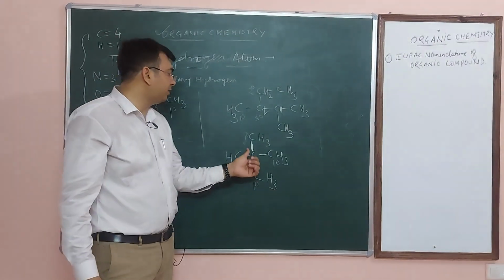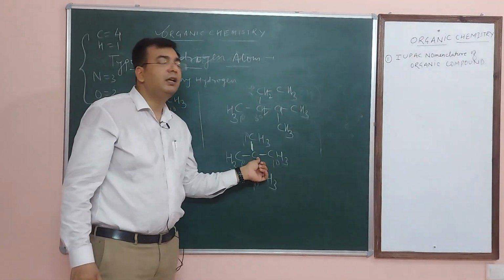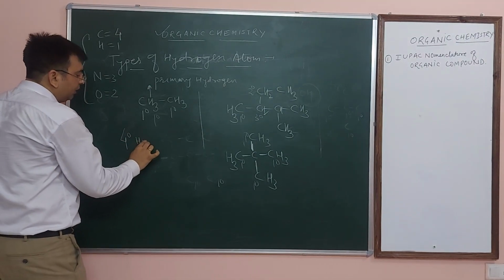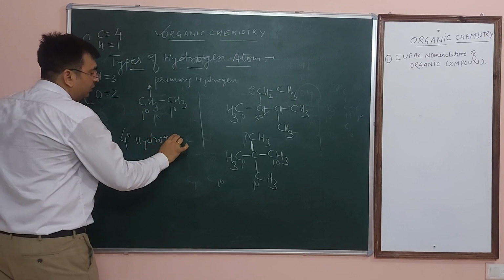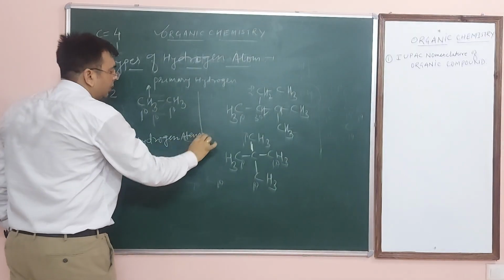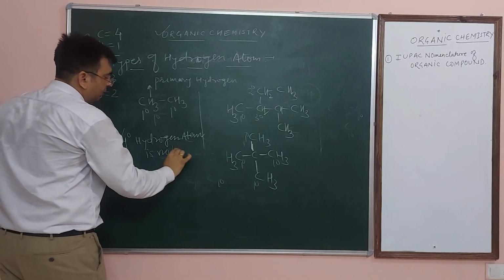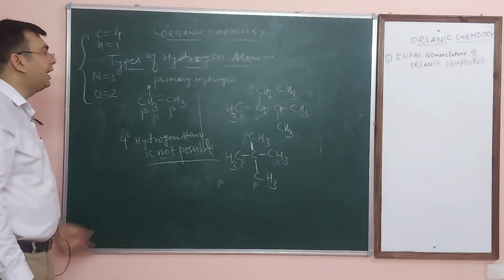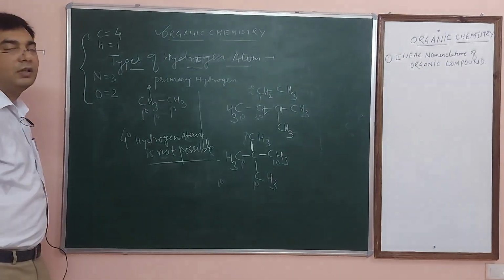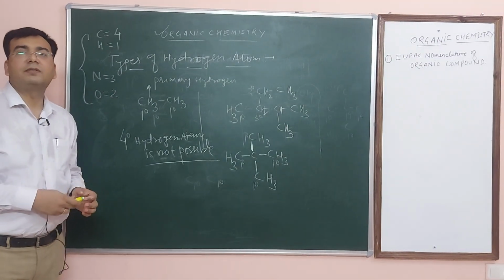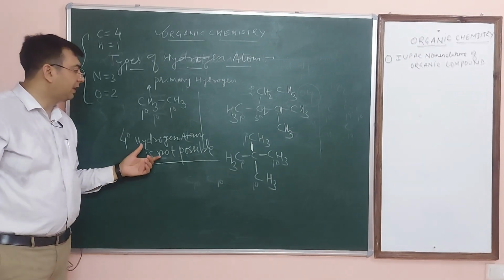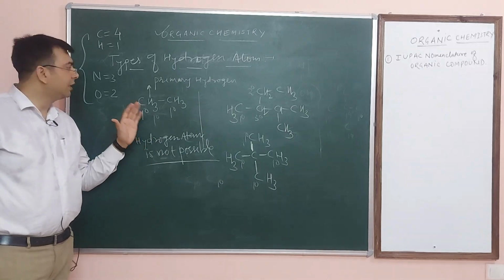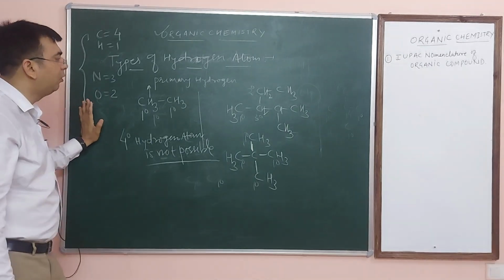So if the valency is satisfied by the 4 bonds, that is why you can say that a 4 degree hydrogen atom is not possible. Clear? So these are the types of carbon, types of hydrogen, as well as alpha, beta, gamma and delta carbon atom. I hope it is clear.